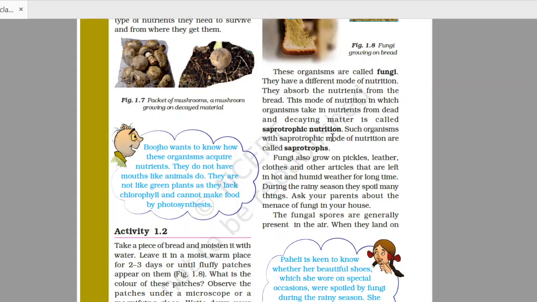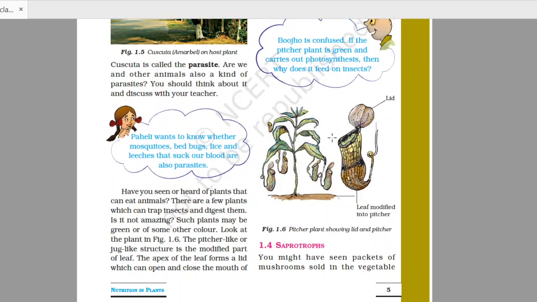Here in the previous diagram there is shown a structure which is called a pitcher plant. This is an insectivorous plant. Pitcher plants are those plants which catch insects with the help of their leaf, which is modified into a structure called a pitcher. These plants capture insects for their requirement of nitrogen, and such plants are called insectivorous plants.